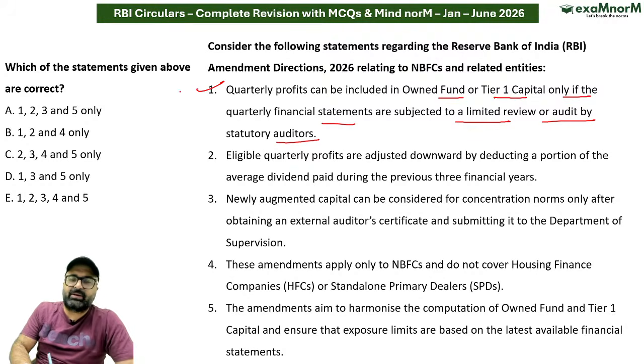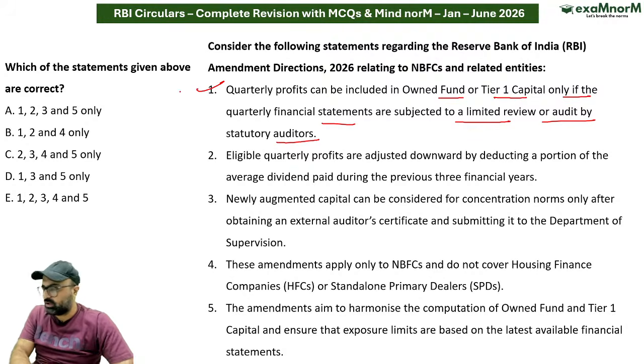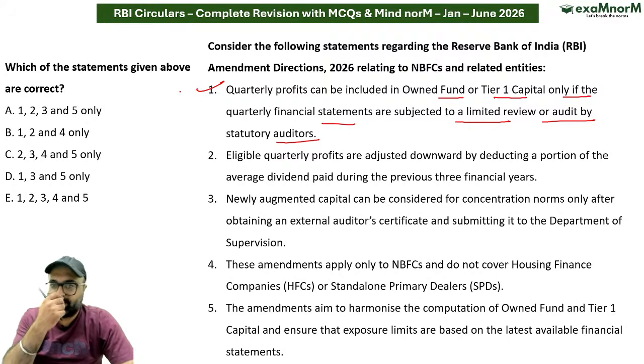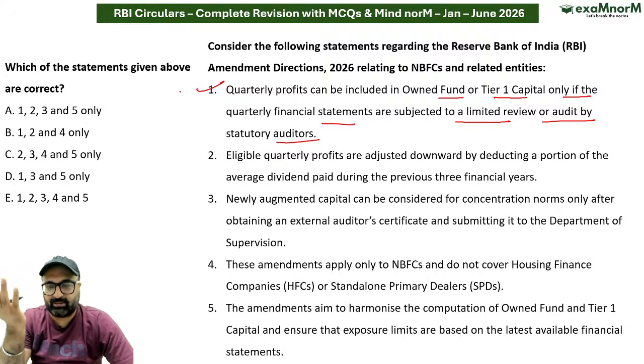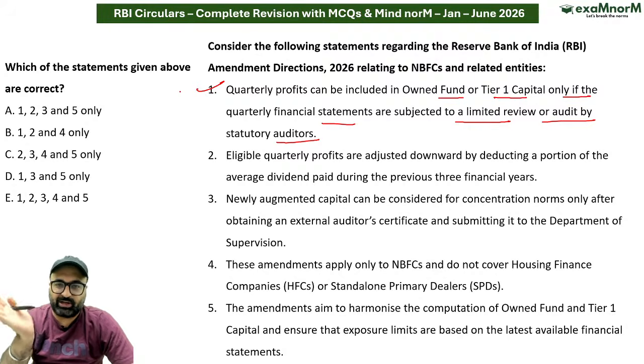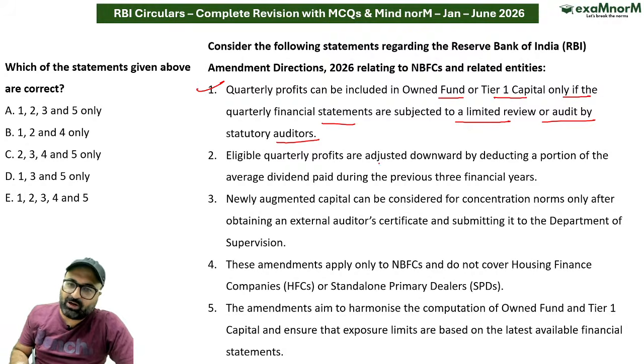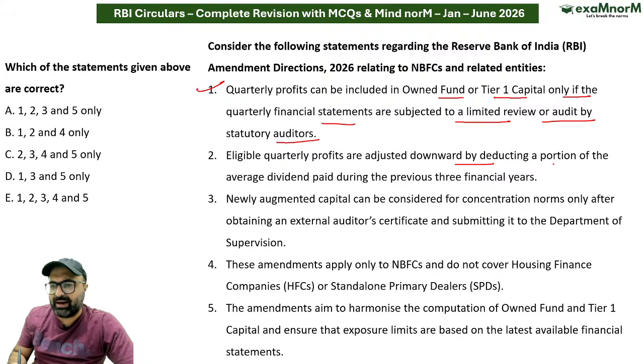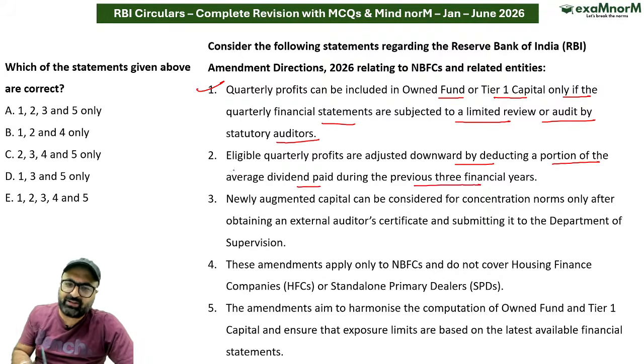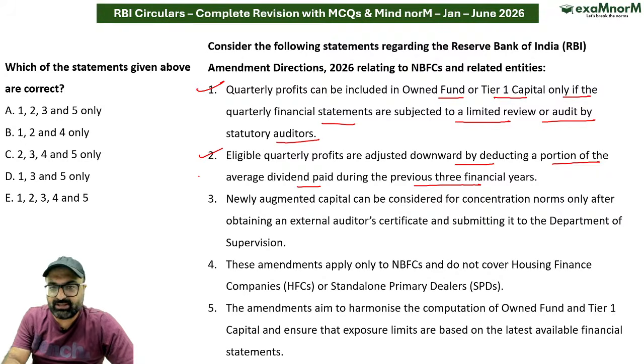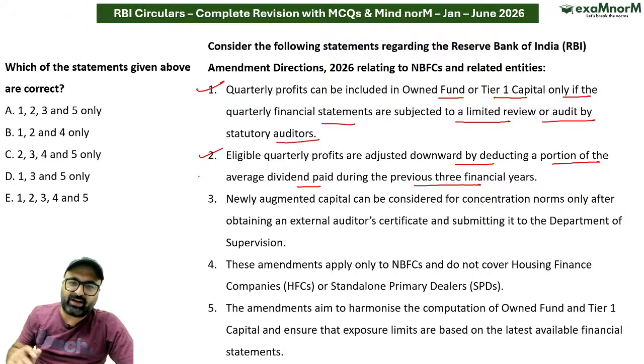This is correct. कि भैया अगर NBFC है उसका जो quarterly profit है that will be added in the tier 1 capital and other net owned fund calculations if the auditing is done. This is correct. Eligible quarterly profit are adjusted downward by deducting a portion of average dividend paid during the previous 3 financial years. ये बिल्कुल सही है कि सर जो आपका eligible quarterly profit है उसे adjust किया जाएगा downward by deducting a portion of average dividend paid during the previous 3 financial years.